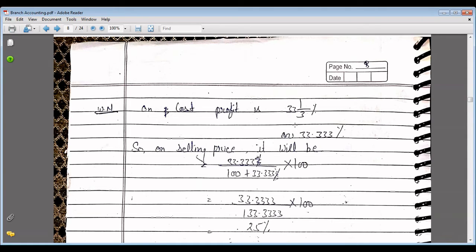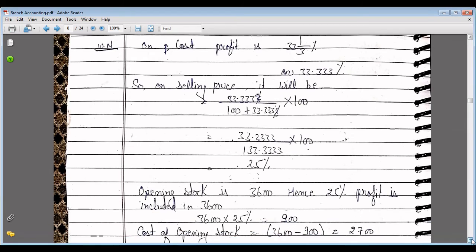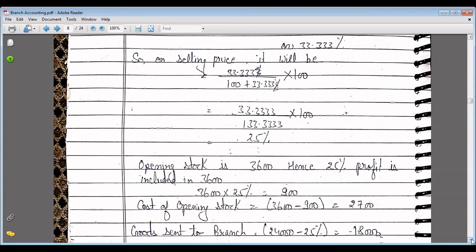On cost, profit is 33 1/3% or 33.3333%. So on selling price, it will be 33.333 divided by 100 plus 33.333, into 100. It comes to 33.333 divided by 133.3333 into 100, and we get 25% as profit on selling price. So opening stock is 3600, hence 25% profit is included in 3600, and 25% of 3600 is 900. So cost of opening stock is 3600 minus 900, that is 2700.